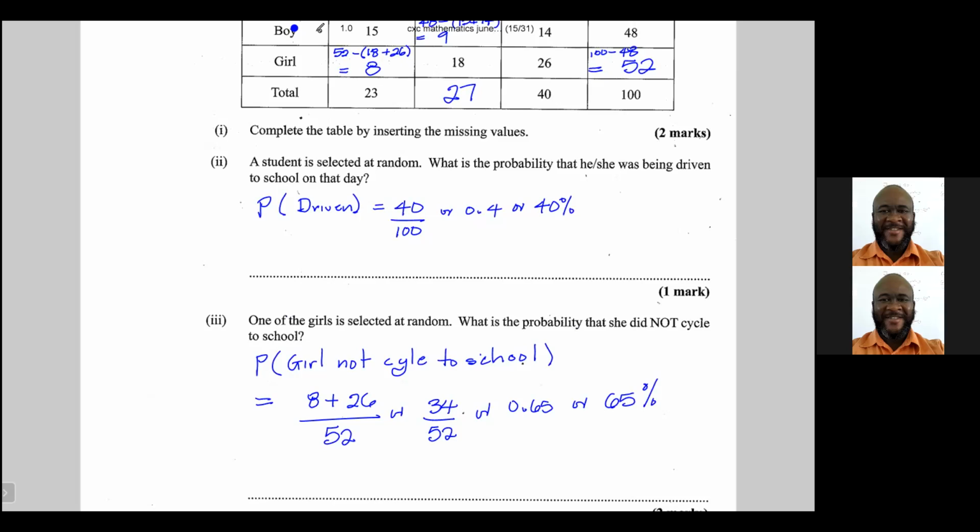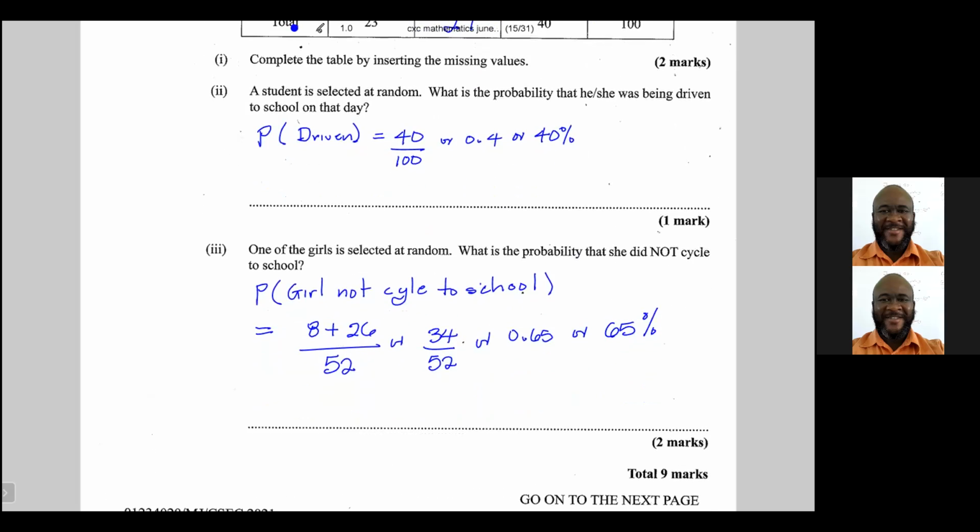So there's a 65% chance that if you select a girl at random, she did not cycle to school. And that is the end of the question.